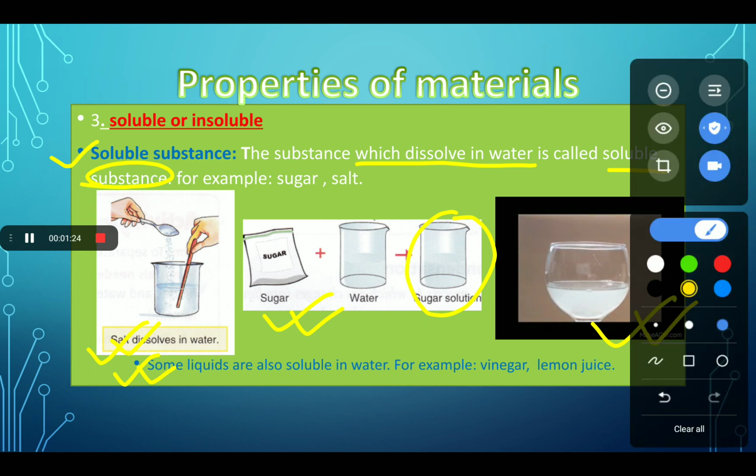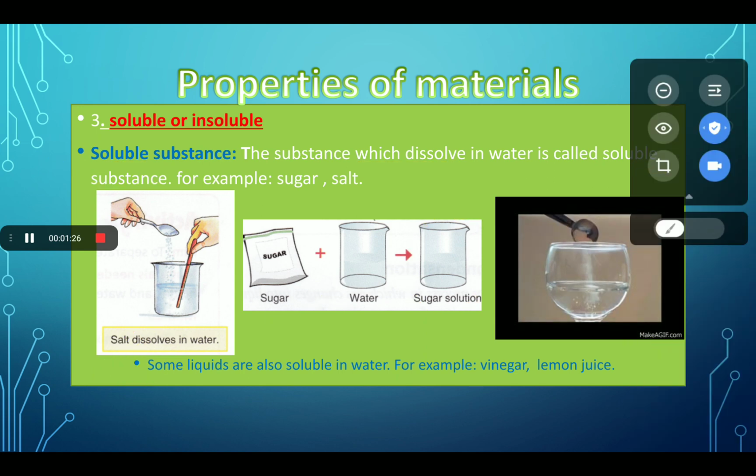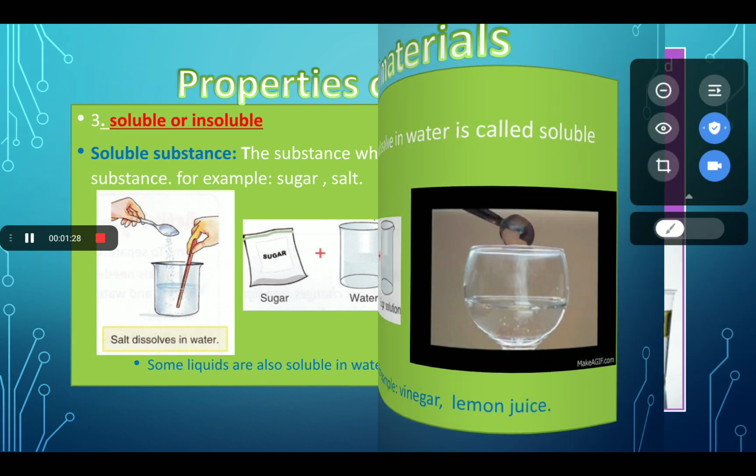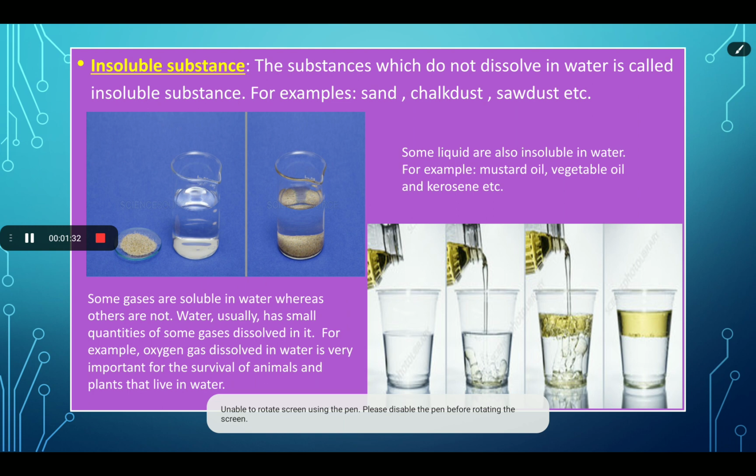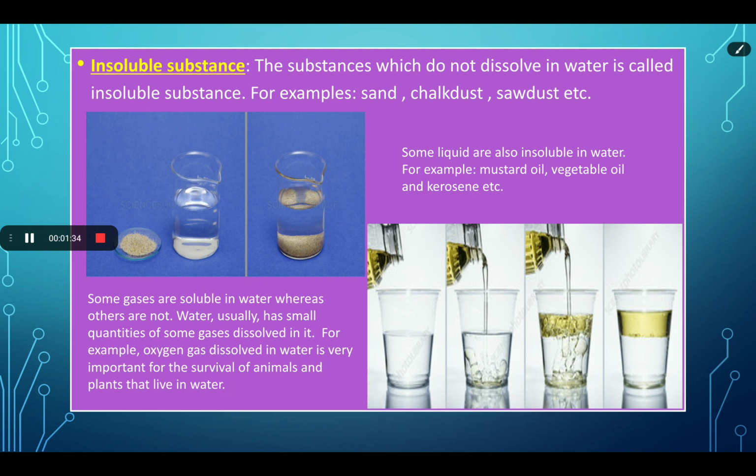Now, in the next slide, the topic is insoluble substance. Here, the substance which does not dissolve in water is called an insoluble substance. For example, sand, chalk dust, sawdust are the examples that do not dissolve in water.